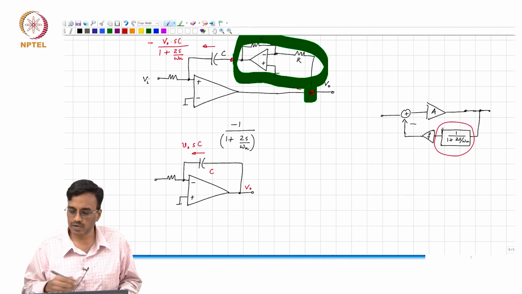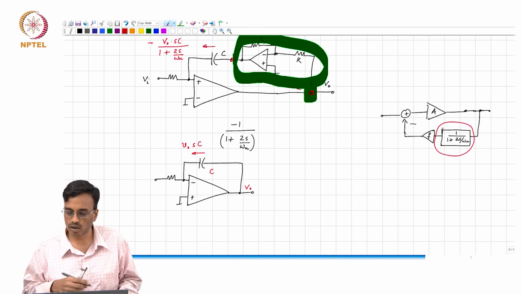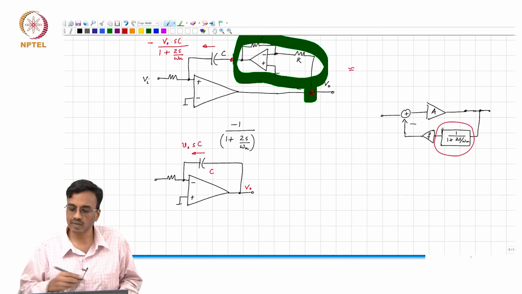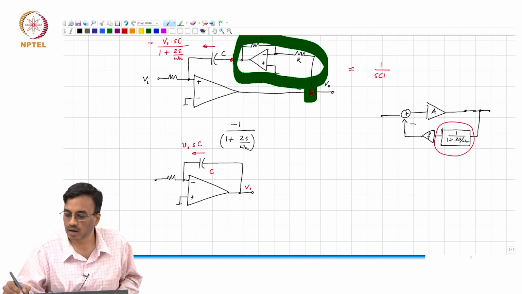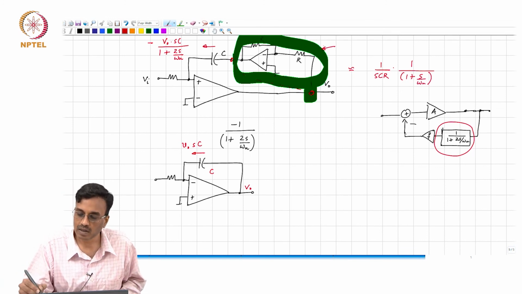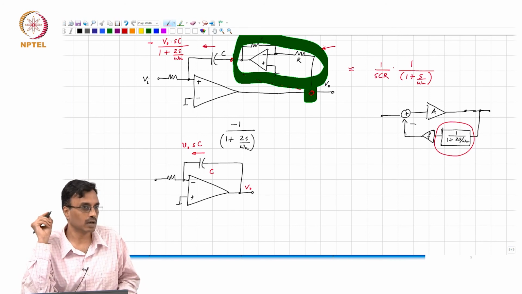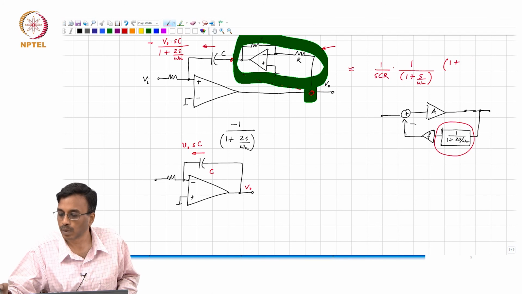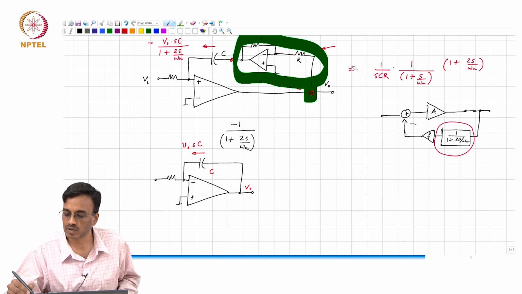So, to first order, the transfer function of this integrator is 1 over SCR times 1 by 1 plus S by omega u, which is what you would get if this wasn't around, multiplied by 1 plus 2s over omega u, right. So, this is an approximation. In your assignment, you will go and prove it.